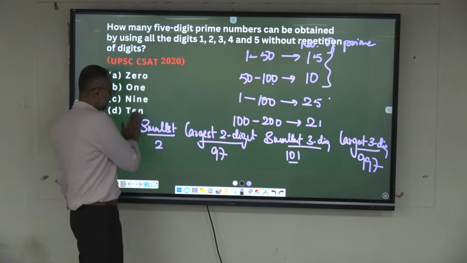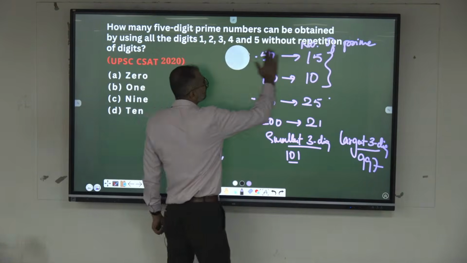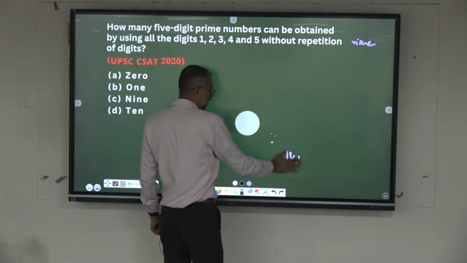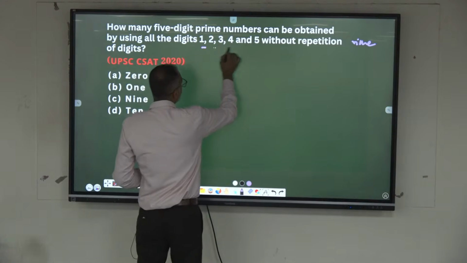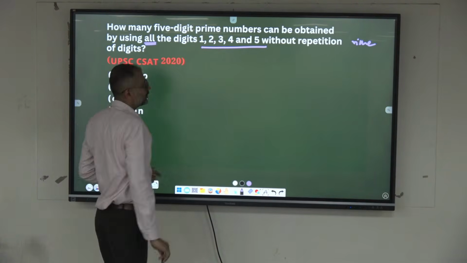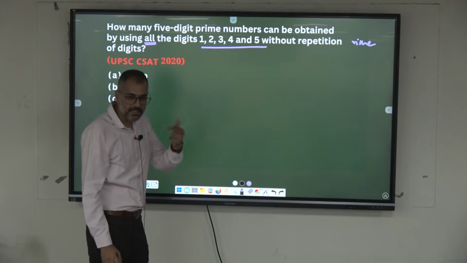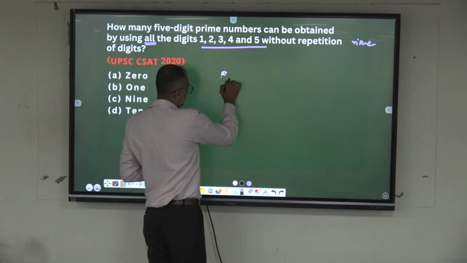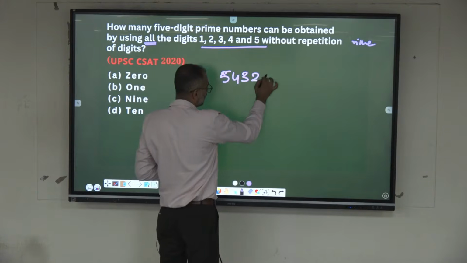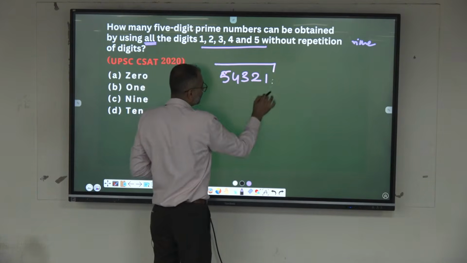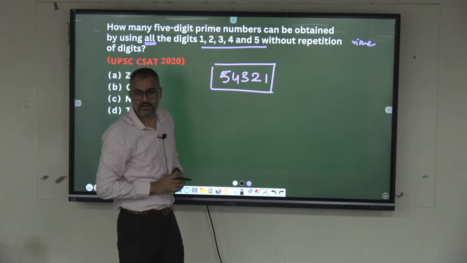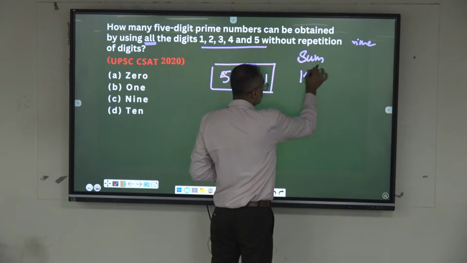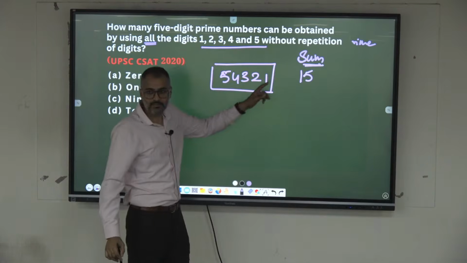Okay, now you have to use how many digits are there? How many digits should I use? If you use all the digits in any order, for example 5, 4, 3, 2, 1, what is the sum of all these digits? The sum of all these digits is equal to 15. If I change their order, does the sum change?